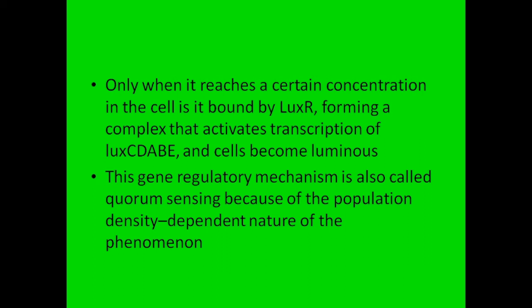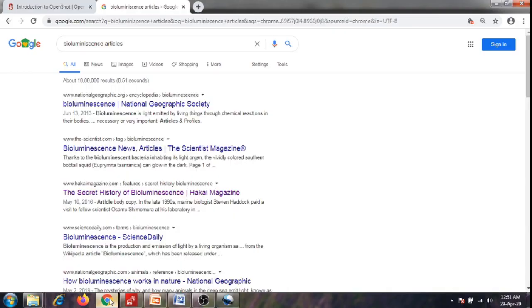So we have seen what bioluminescence is, the factors that affect bioluminescence, the genes responsible for bioluminescence, the enzymes, the inducer, and the transcription regulator.